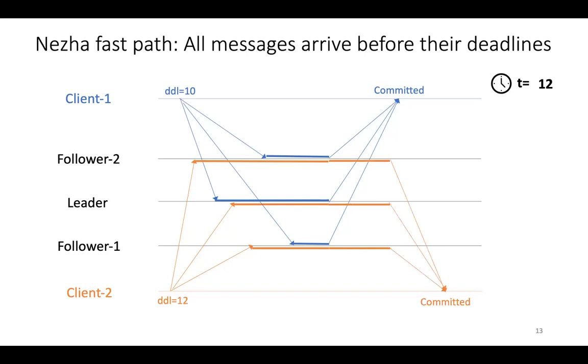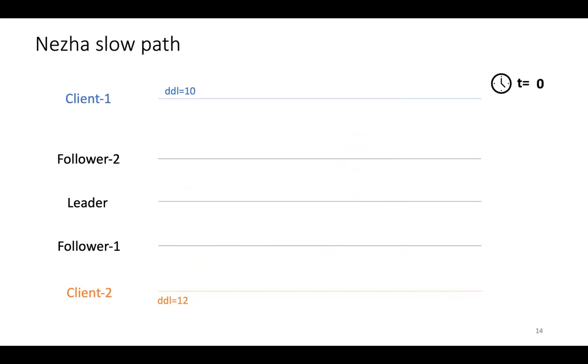Similarly, we wait till t equal to 12 and then commit the orange message, assuming there was nothing in between blue and orange. So the fast path is straightforward. Let's look at the slow path. Now, any number of things could happen here. I'm just picking one example.